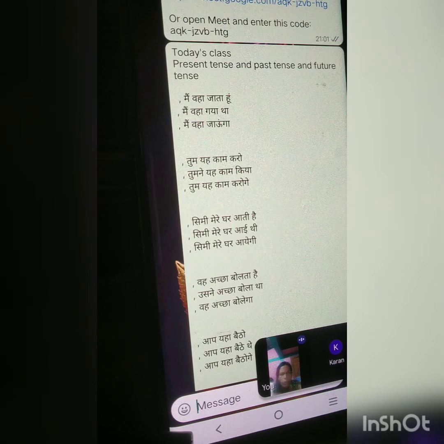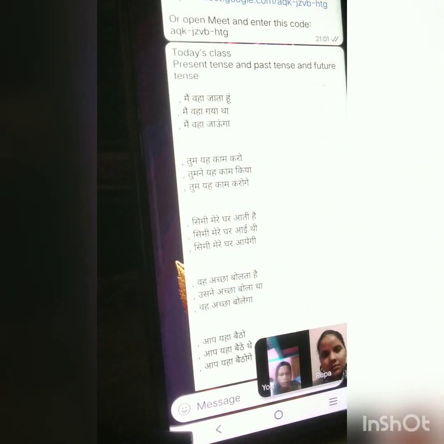Next you see तुम ये काम करो. So what is the main verb here? Can you tell me, any one of you? What is the main verb here?